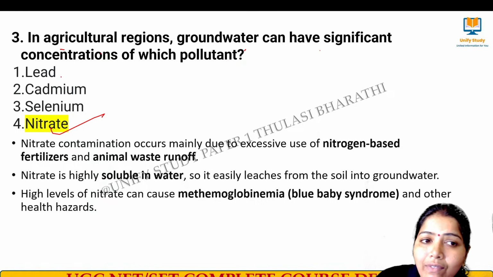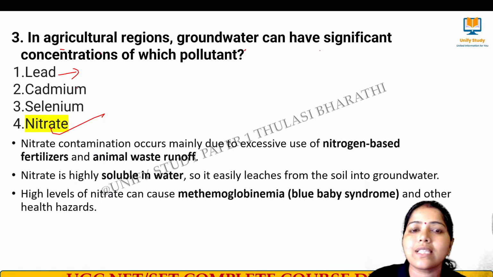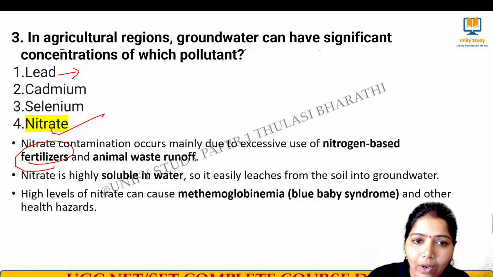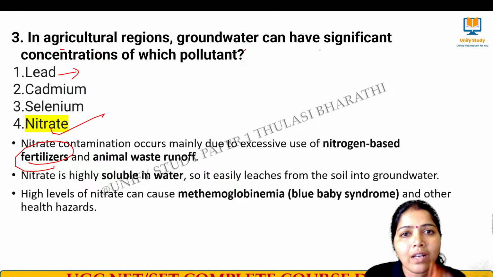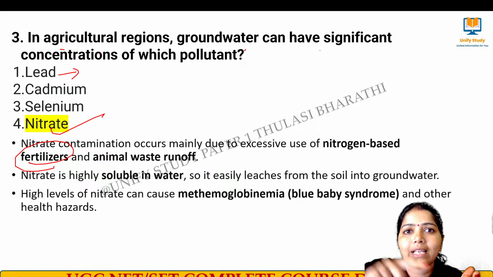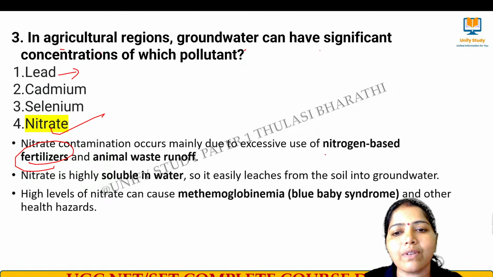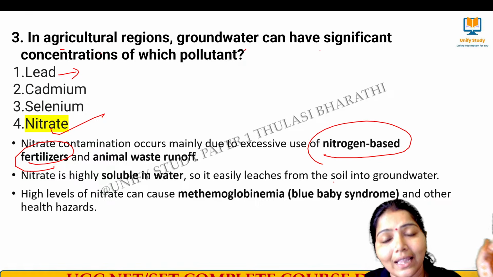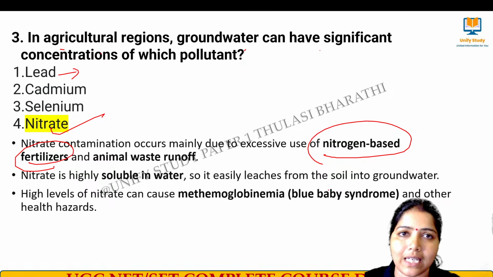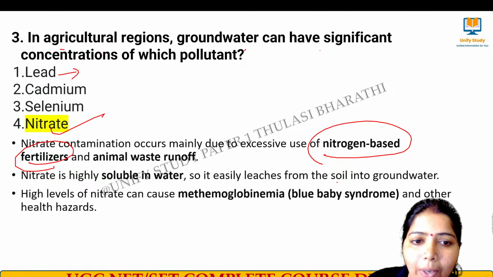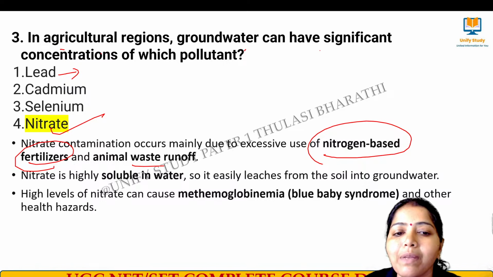You know why? Lead is not there in the fertilizers and pesticides. Nitrate will be there in the fertilizers. Nitrate concentration occurs because of the nitrates in the fertilizers, because we use fertilizers for agricultural land, right, where those fertilizers will sometimes be nitrogen based, and that nitrogen based fertilizers will be releasing nitrate, which can be mixed up with the soil, and also because of the animal waste runoff.